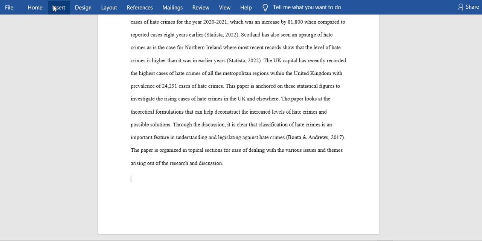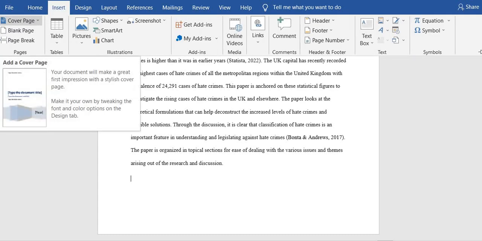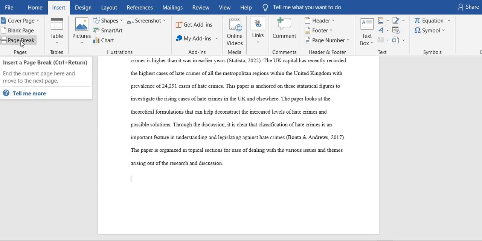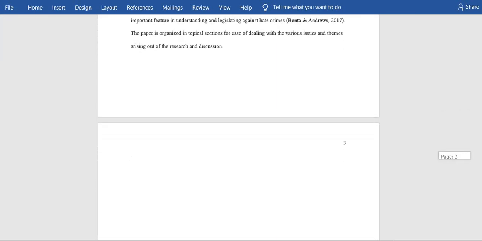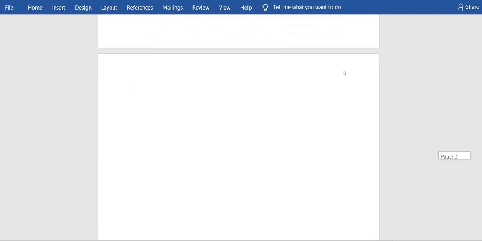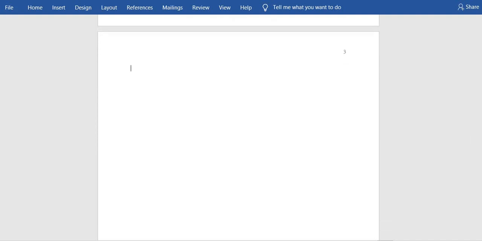Just click on insert, go to the left corner. You will have cover page, blank page, page break. Click on the page break and you have already broken your page. And now we have got our third page down there. So let's assume this is our last page when we were writing. Now we want to know how to do referencing for APA.